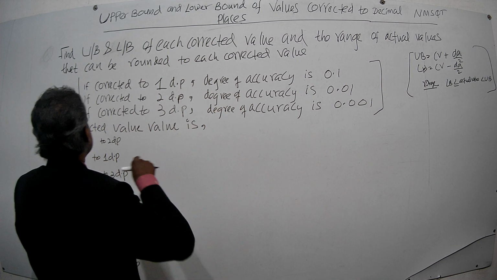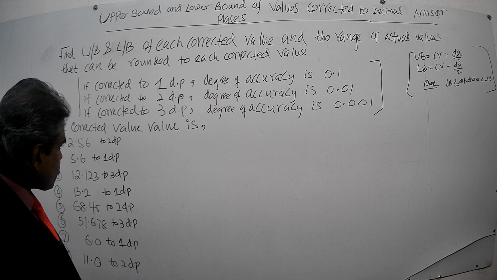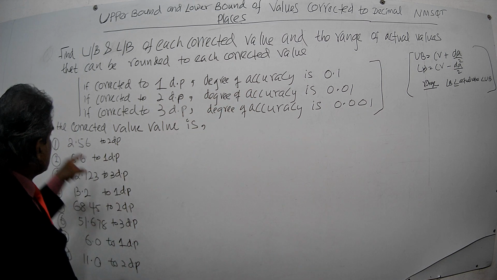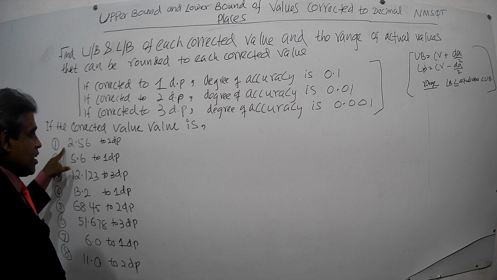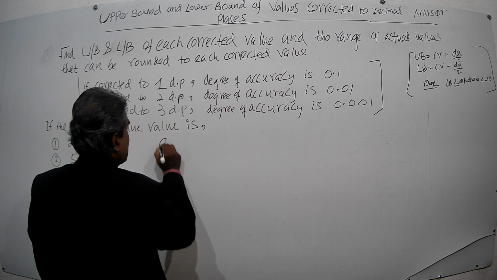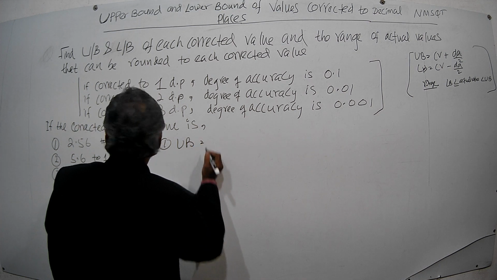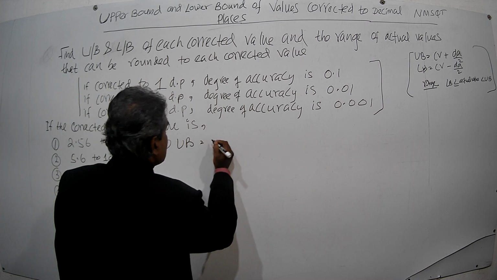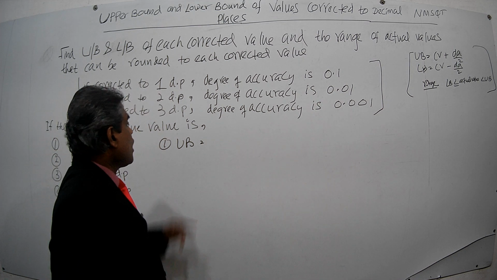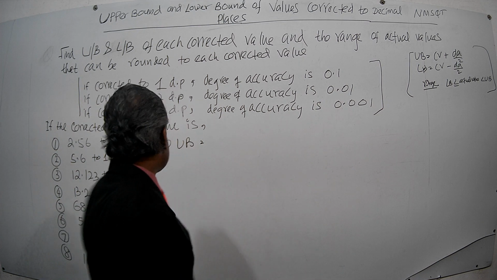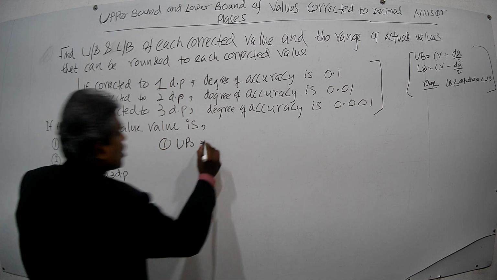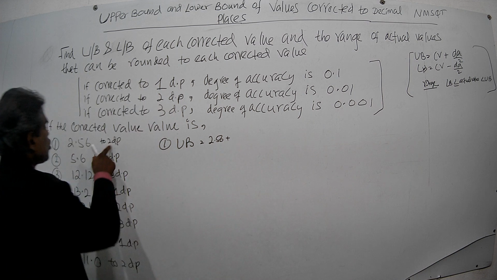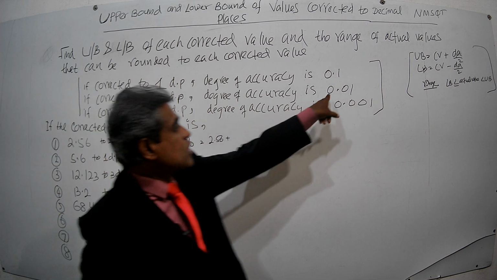Now we will find those three for each of these corrected values. The first one, I will take the upper bound. In this one, 2.56 is the corrected value. What is the upper bound? Corrected value plus degree of accuracy over 2. The corrected value is 2.56. Then what is the degree of accuracy? It is 2 decimal places, so the degree of accuracy is 0.01.